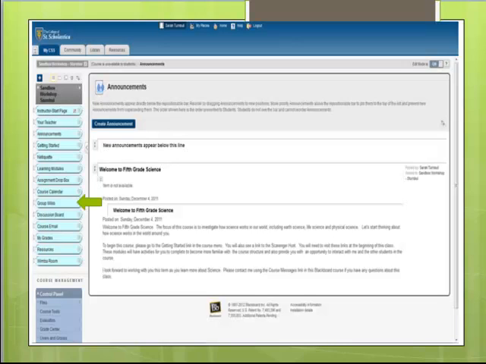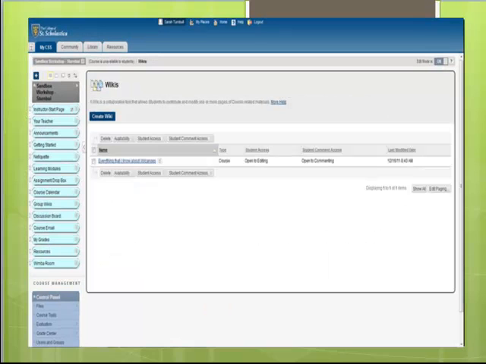Once we're on the announcements page and we've found the group wikis toggle switch, I've marked it with a green arrow. You're going to click on that switch and it will take you to the wikis page. Now I've already created a wiki for you that says everything that I know about volcanoes, and if you think back to it, that's what our assignment is. So now you have to do something else.